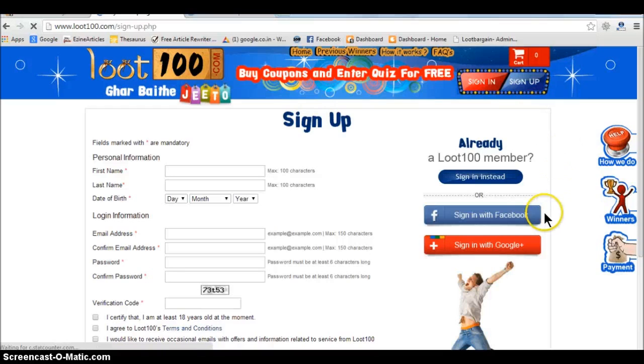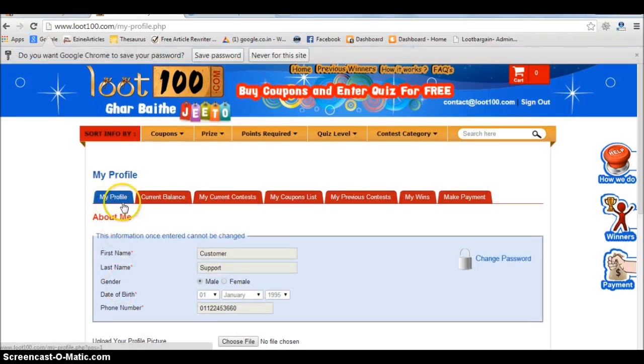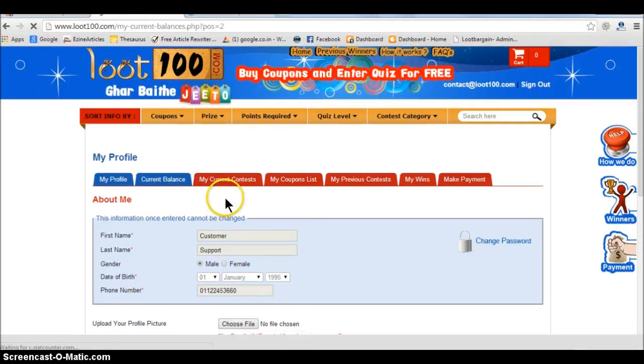Before participating in a Loot100 contest, one has to register with us via a Facebook account or Google Plus account. If you are a new user, click on sign up and enter your details into the given form. Else, click on the sign in button and enter your login details here. Now, after login, you will be redirected to your Loot100 account page. Here you can view all the details about your profile, like previous contests, your current available balance, coupon list, and many more.